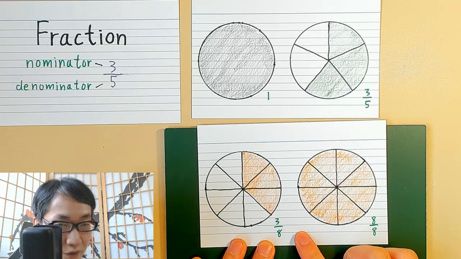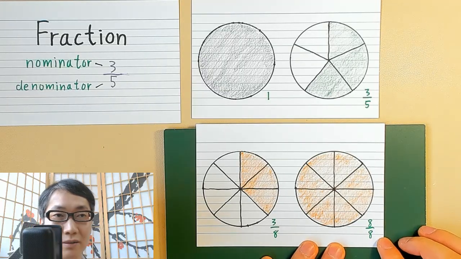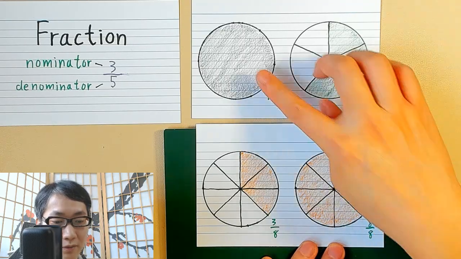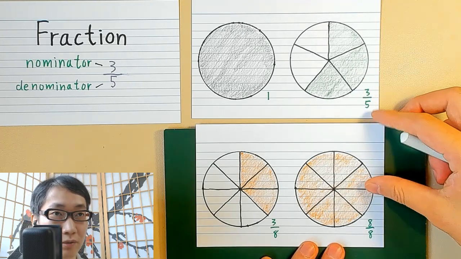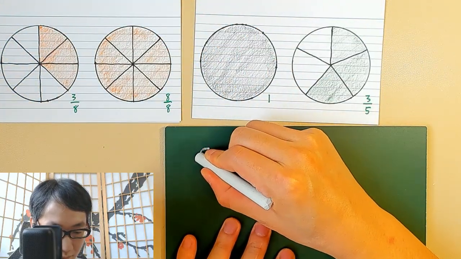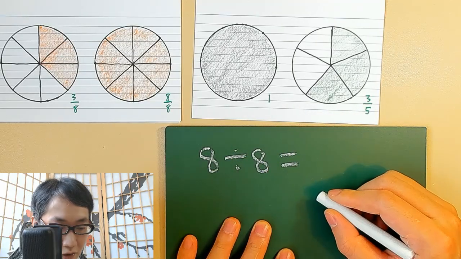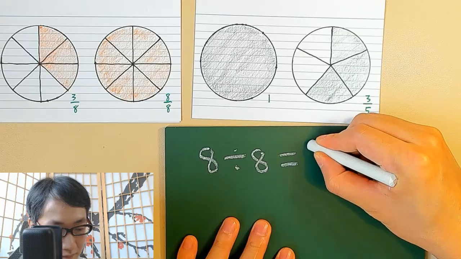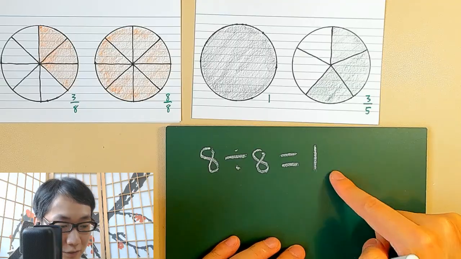And what if we want the whole pizza? In this case, we can take 8 over 8. Which means this is the full pizza, which is a 1, right? And yes, 8 over 8 is 1. If you look at the division, 8 is divided by 8. So it's asking 8 multiplied by how many is 8? It is 1. Or we can take 8 marbles, divide them into 8 equal portions and take 1 portion, and you still get 1.